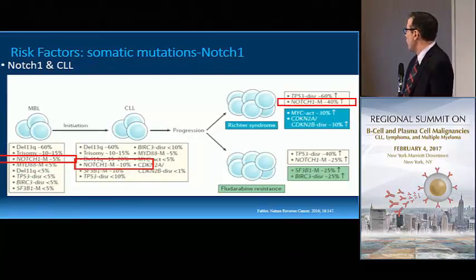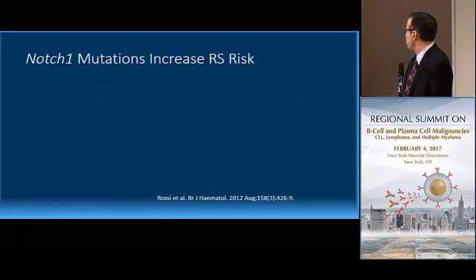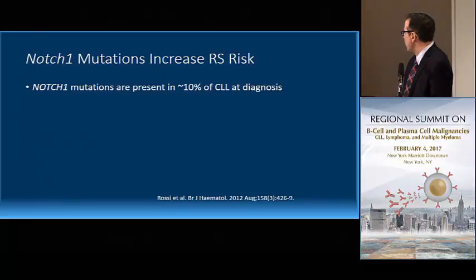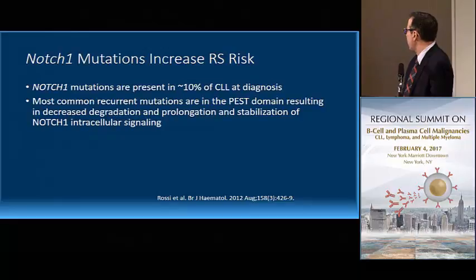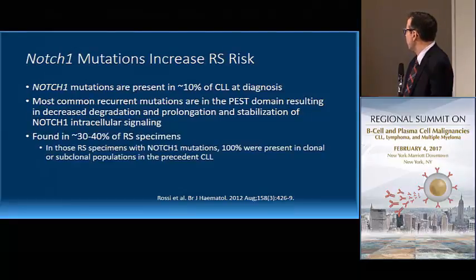The same is true for Notch. At pre-diagnosis, you see 5% Notch mutation. At CLL diagnosis, approximately 10%. And then ultimately, when patients develop Richter's transformation, it's enriched at 40% of patients. And this is just data that had previously been presented about Notch mutations, present in 10% at diagnosis. Most common recurrent mutations are in the PEST domain, resulting in decreased degradation and prolongation and stabilization of Notch1 intracellular signaling, 30 to 40% of Richter's patients.